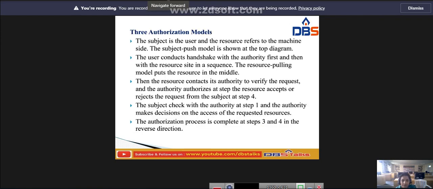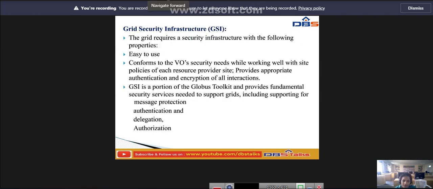Okay, next coming to grid security infrastructure. What is meant by grid security infrastructure? The grid is increasingly deployed as a common approach to constructing dynamic interdomain distributed computing and data collaborations. Interdomain refers to data flow control and interaction between primary domain controller computers.